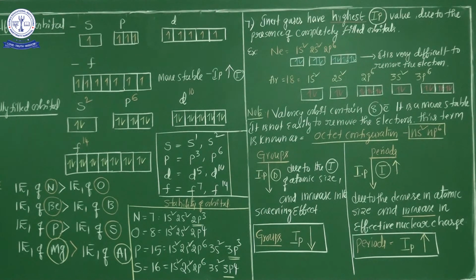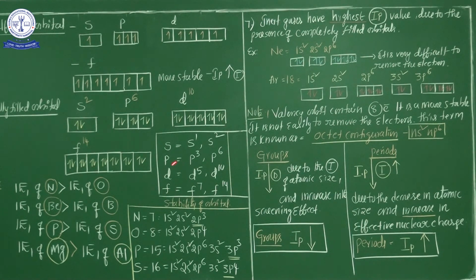And another important point: see here, the ionization potential of magnesium is maximum compared to the ionization potential of aluminum. You know magnesium has atomic number 12, 1s2 2s2 2p6 3s2. The final shell is 3s2. 3s2 means a stable configuration, an s orbital. Then aluminum has atomic number 13, 1s2 2s2 2p6 3s2 3p1. The p orbital contains only one electron, so it is easy to remove that one electron from aluminum, but it's very difficult to remove the electron from magnesium, because in magnesium